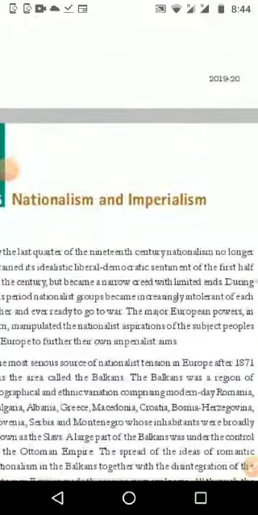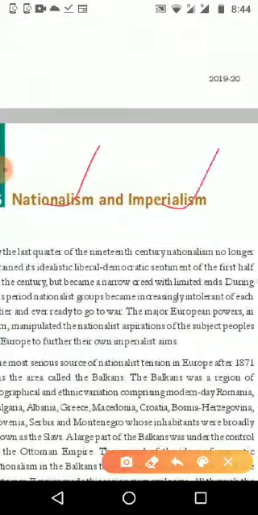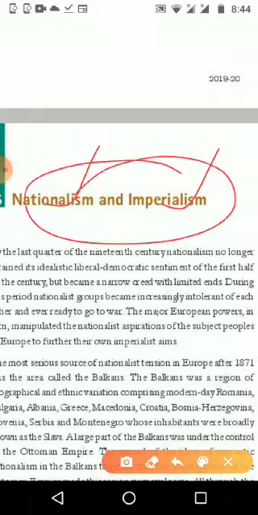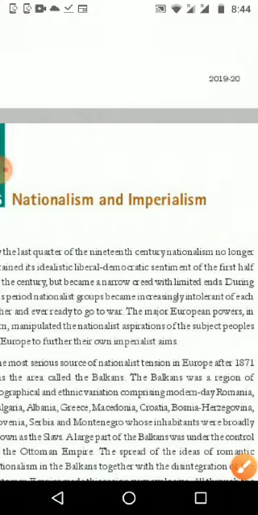The last topic of the first lesson is nationalism and imperialism. What is the difference between them? What is the word meaning of nationalism that we know? What is meant by imperialism? Then how are nationalism and imperialism connected, or are they entirely different things that we are going to see in this part?